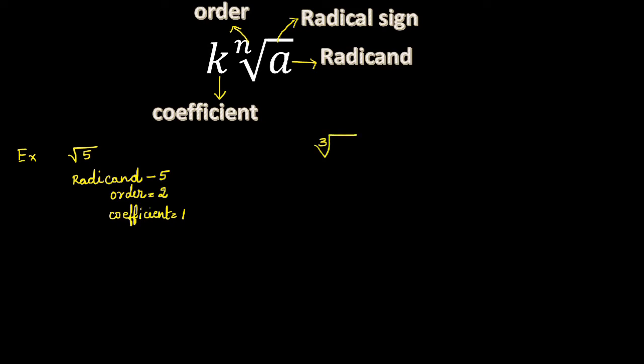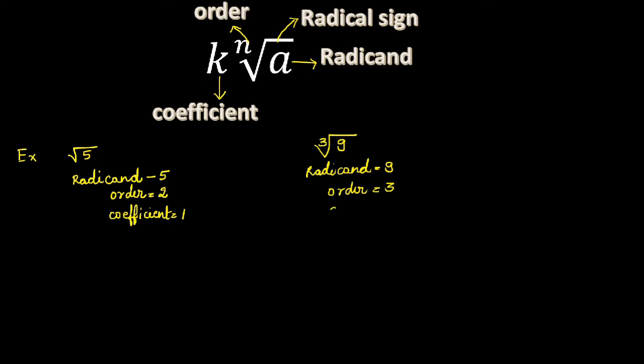In cube root of 9, the radicand is the number which is inside the radical sign, that is 9. And order is 3 here.